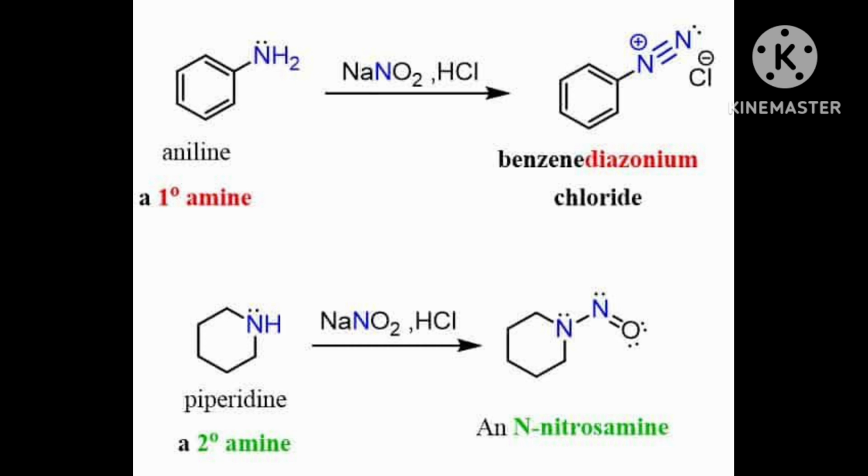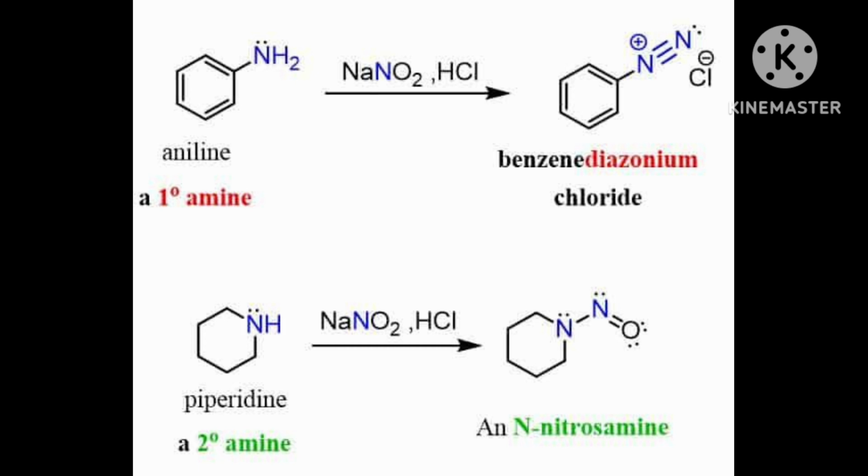This salt RN2+Cl- is unstable. Hence on hydrolysis, if you heat it, because it is unstable, it liberates nitrogen gas quantitatively, and alcohol also forms, and HCl will also form.